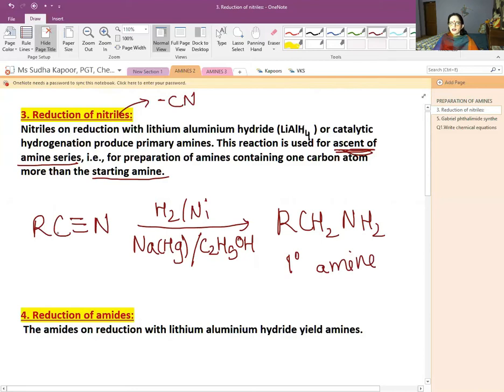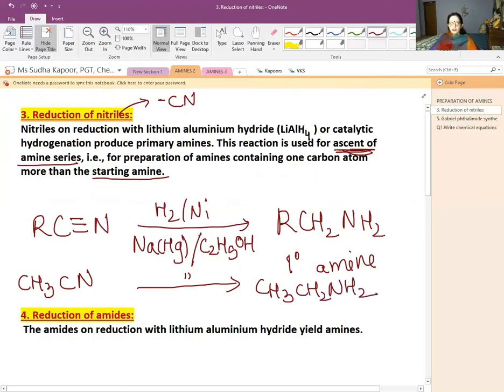So cyanides or nitriles can be converted into 1 degree amine by reduction, and hydrogen is added to the carbon and nitrogen part, forming the 1 degree amine. Let us see one example here. CH3CN, that is ethane nitrile. Keeping all the conditions same, we will get ethanamine.